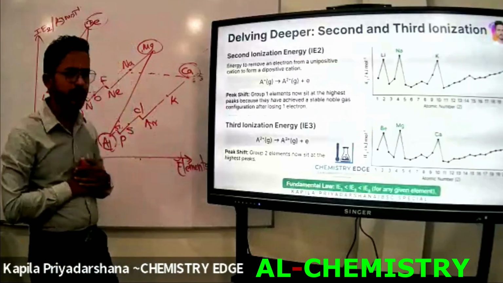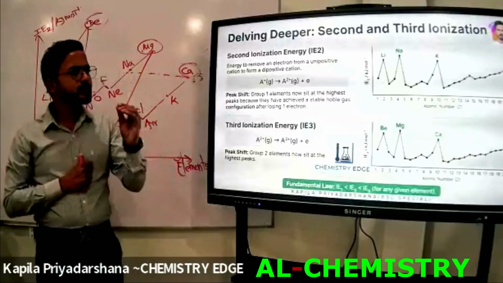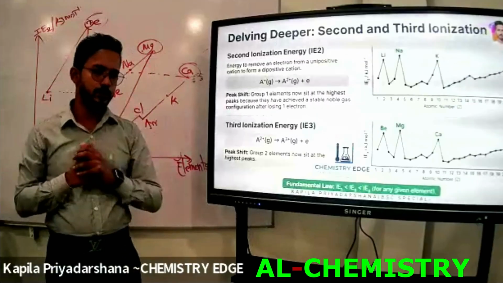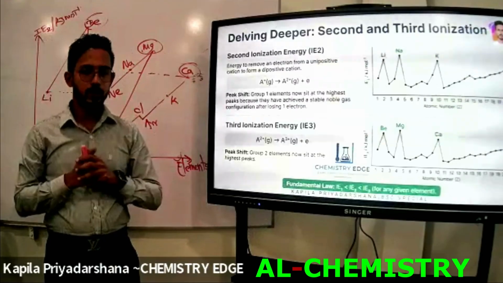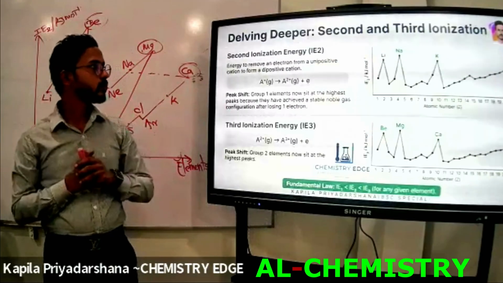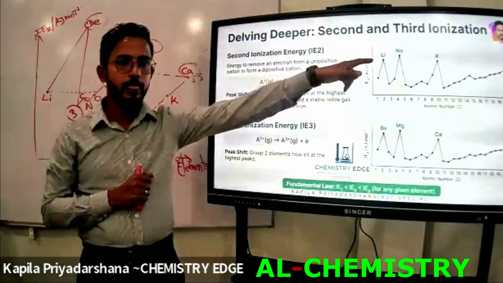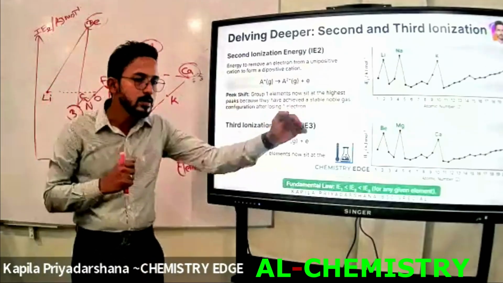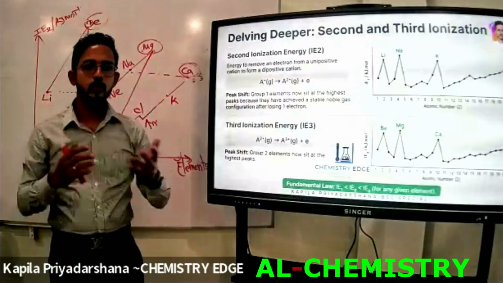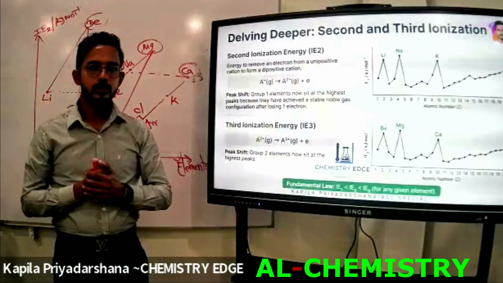Okay. Then, which group has the highest second ionization energy values? Group 1 elements. Right? Like this. Then, which group has the highest third ionization energy values? Group 2 elements. Right?